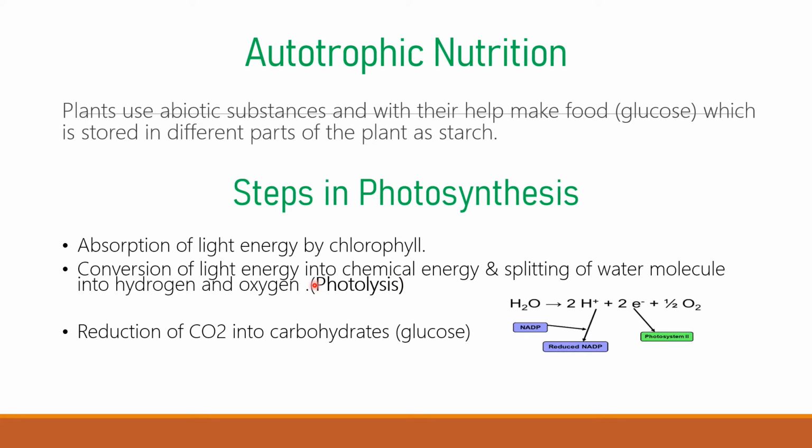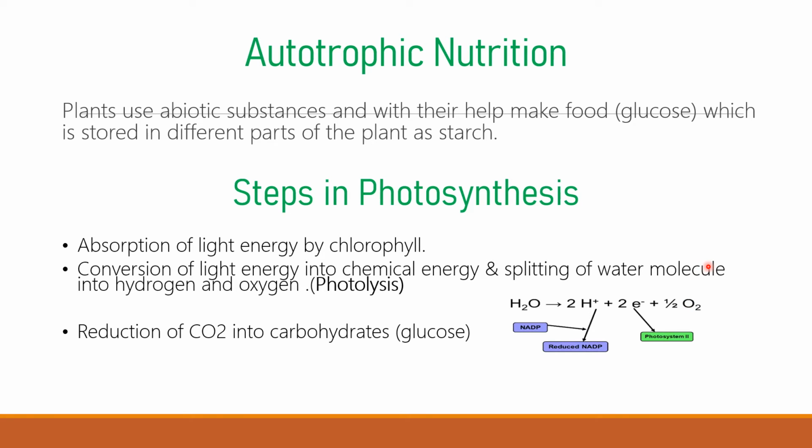As the word suggests, photolysis is the breaking down of the water molecule. Here we can see the water molecule has broken down into hydrogen ion, that is proton, electron and oxygen. Oxygen is a waste product for plants, so it is released in the environment.